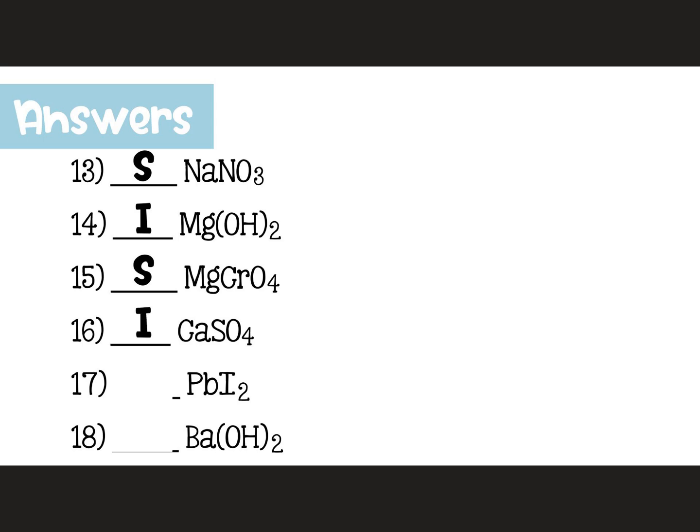Calcium sulfate is insoluble because the calcium is bonded to the sulfate and is not one of the exceptions to the rule. Iodide is a halide, but since it is bonded to lead, it will be insoluble. And lastly, barium hydroxide is soluble because it is an exception to the barium rule.